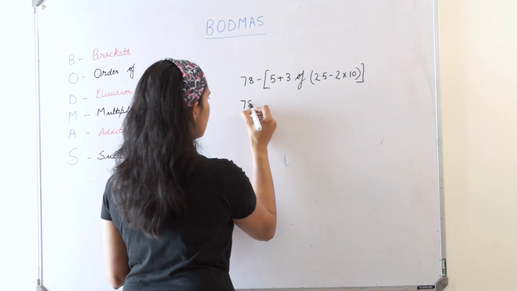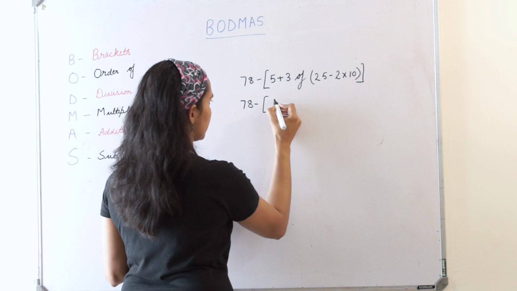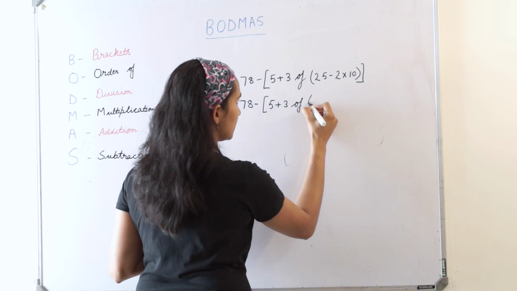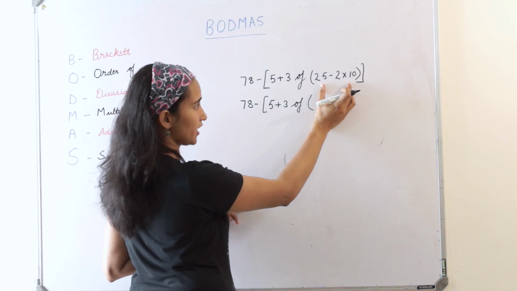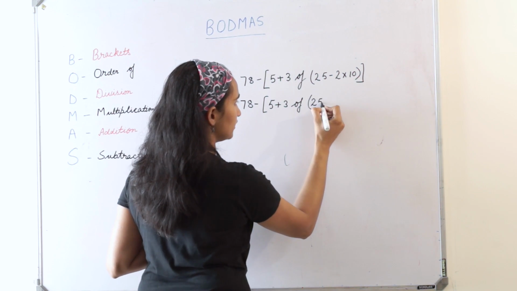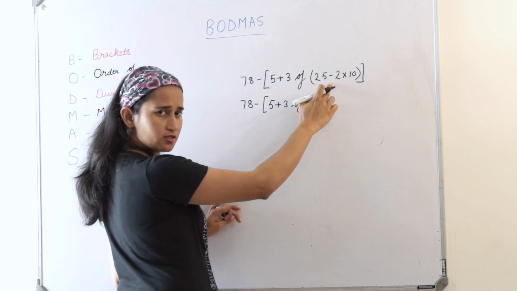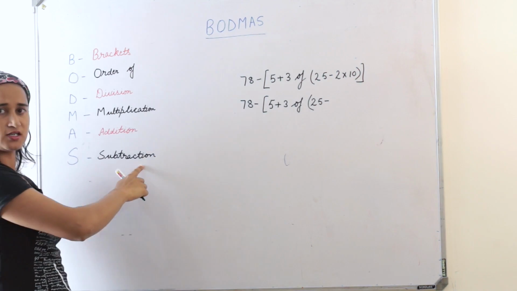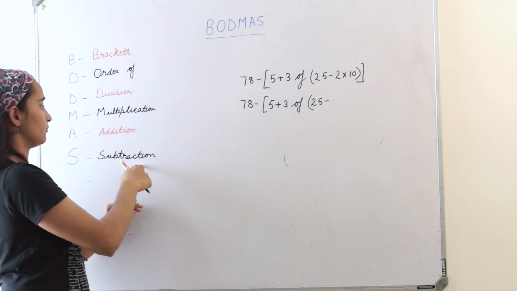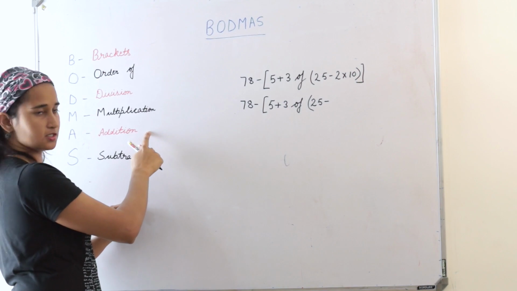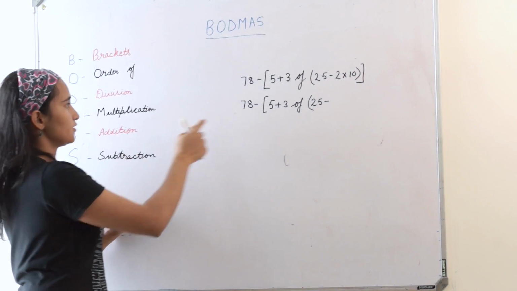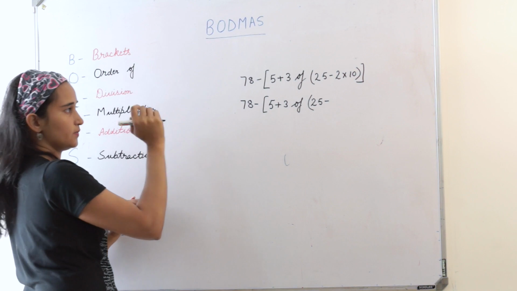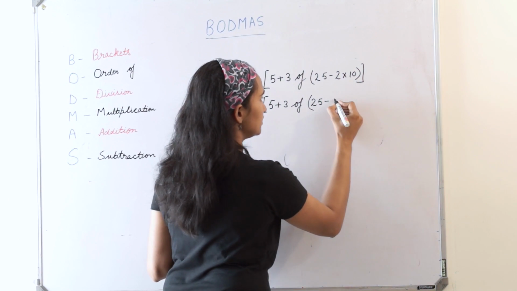So write 78 as it is, square bracket, 5 plus 3 of. Now what is inside this bracket? 25 minus. Can you do minus first? Subtraction? See here, subtraction is the last operation. Before subtraction I have addition and multiplication. But I don't have addition here, I have multiplication. So I will go for multiplication first. 2 tens are 20.